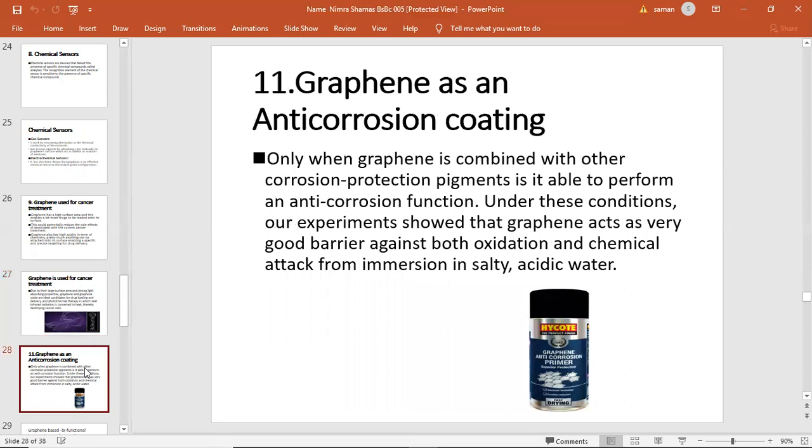Graphene as an anti-corrosion agent. It is used in the corrosion resistance process. Only when graphene is combined with other corrosion protection pigments is it able to perform an anti-corrosion function. Under this condition, our experiments show that graphene acts as a very good barrier against both oxidation and chemical attack from immersion in salty, acid water.